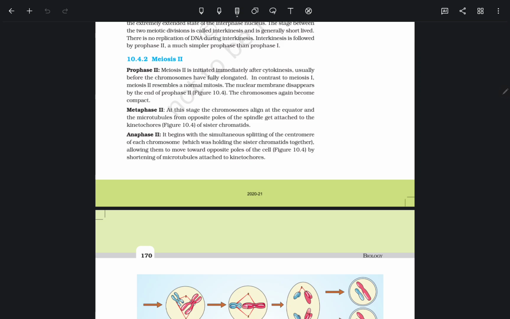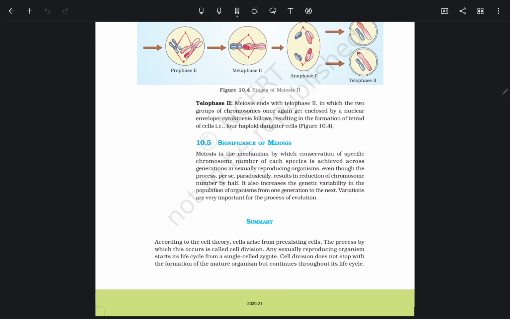Anaphase 2 begins with the simultaneous splitting of the centromere of each chromosome, allowing them to move toward opposite poles of the cell, with shortening of microtubules attached to kinetochores. Meiosis ends with telophase 2, in which the two groups of chromosomes once again get enclosed by a nuclear envelope. Cytokinesis follows, resulting in the formation of a tetrad of cells, that is, four haploid daughter cells.